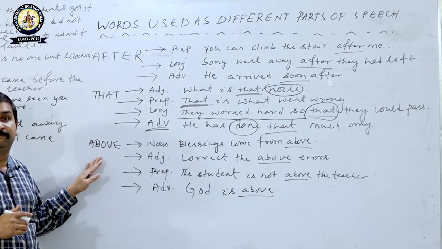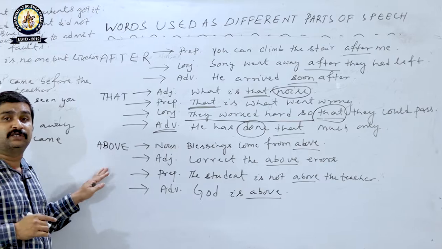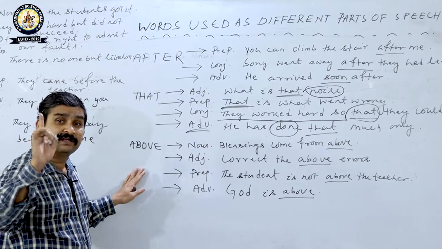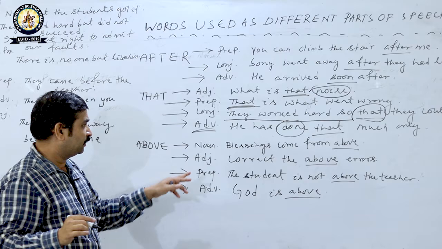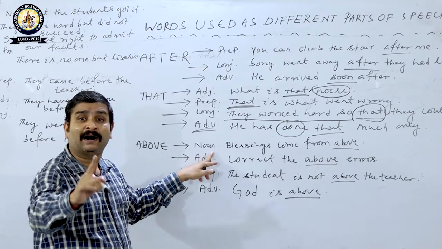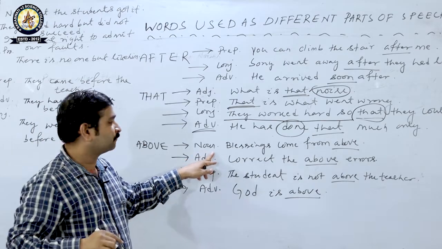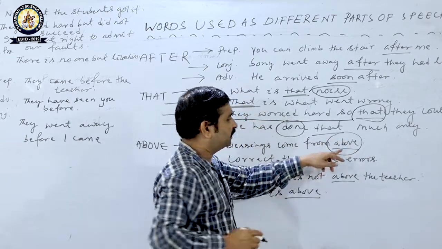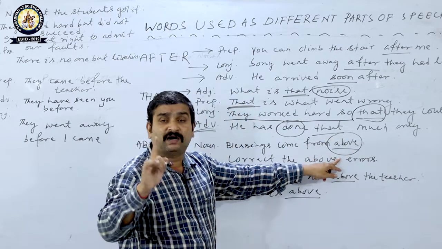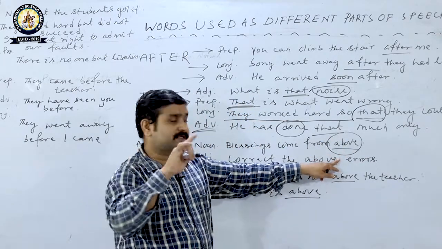And the next one, above. There is always confusion in the minds of the students regarding the use of above. Look at the 4 positions in which above can be used. First one is noun. How is above working as a noun? Blessings come from above. So, here it is a noun.